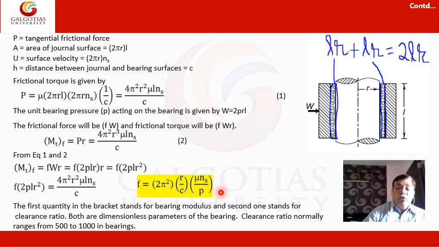This μNs upon p is also known as the characteristic number. So these govern the coefficient of friction and other frictional properties like frictional torque, frictional power, and temperature rise in the bearing. The first quantity in the bracket stands for bearing modulus, and the second one stands for the clearance.